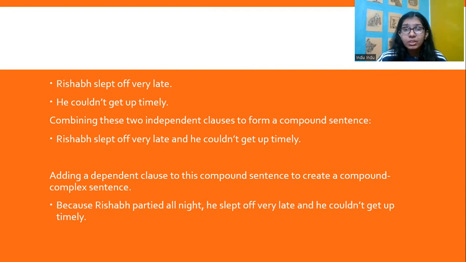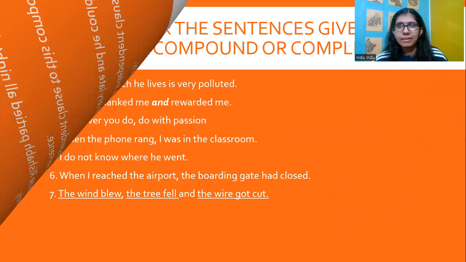Now we can add a dependent clause to this compound sentence to create a compound complex sentence. So what do we add? Because Rishabh partied all night, which has no meaning of its own, it is a dependent clause. Because Rishabh partied all night, he slept off very late and couldn't get up timely. So that now is a compound complex sentence because it has a complex sentence, because Rishabh partied all night, he slept off very late. So that is a complex sentence. He could not get up timely is a simple sentence. We combined them, we created a compound complex sentence.